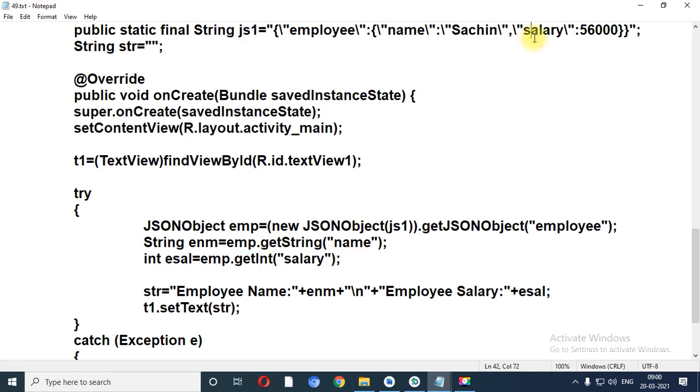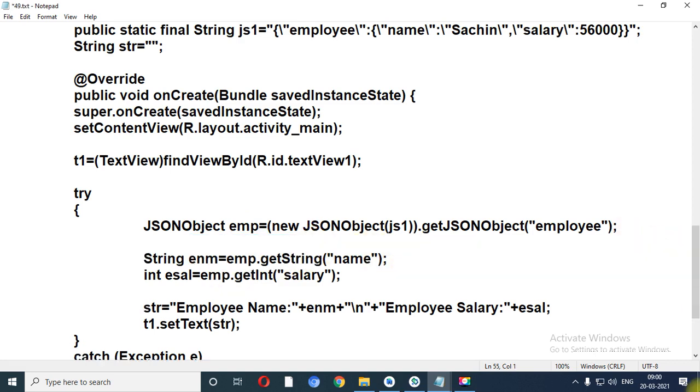Which integer value do I need to get? That is salary. Now see, what changes do you need to perform when you use a different table? Like when department is there, at that time DEPT ID is written over here. So DEPT ID is, say for example, an integer. So what do you need to do? Integer DEPT ID or simply an ID variable. Instead of emp, we will create the object of DEPT, say for example D1. So D1.getInt, right? Let me write over here how we can make the changes.